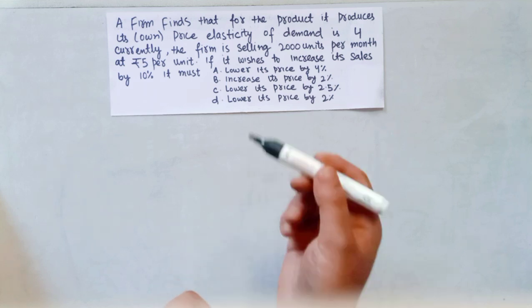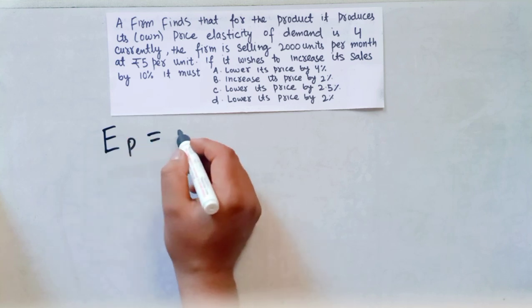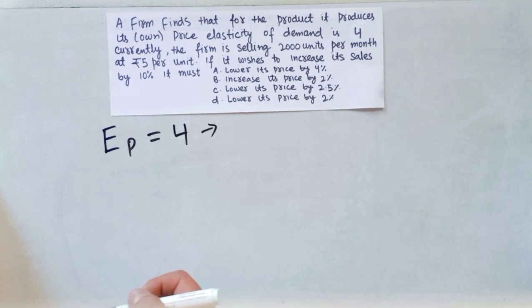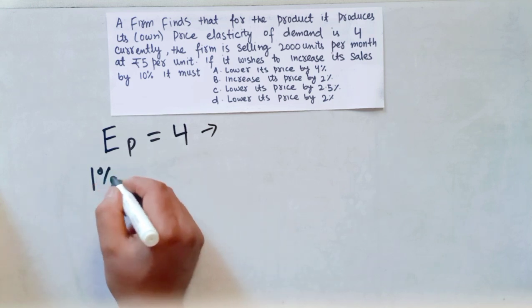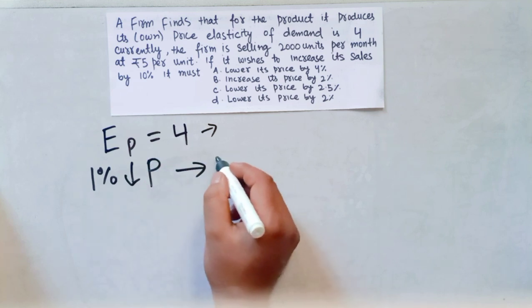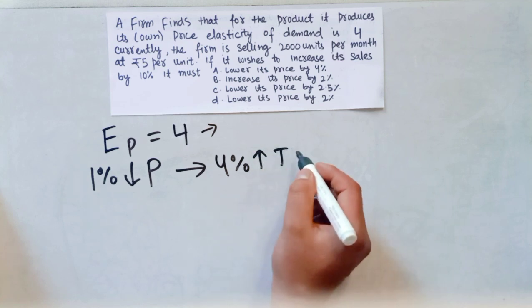First we will see what is given. We are given that price elasticity of demand is 4. Now what does this tell us? This 4 simply says a 1% decrease in price will lead to a 4% increase in total revenue.